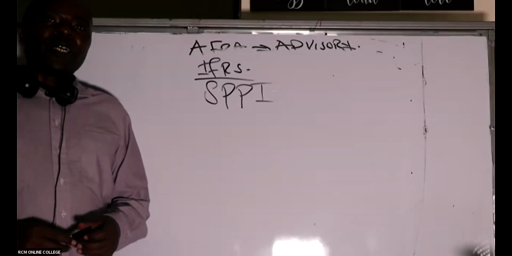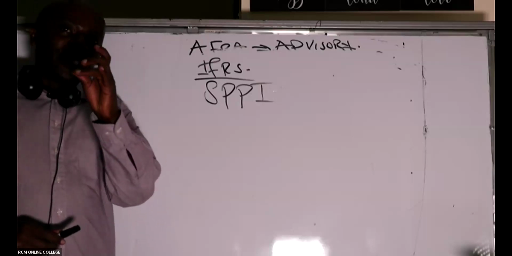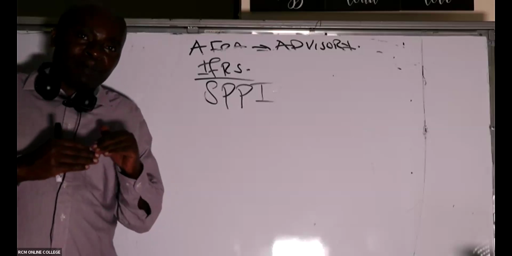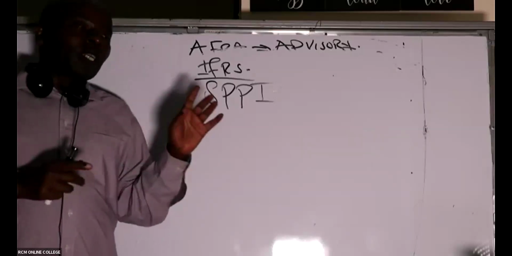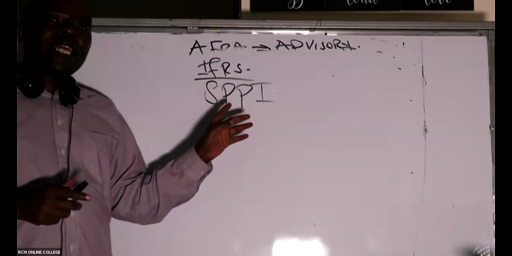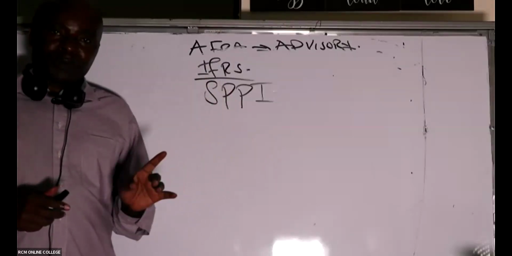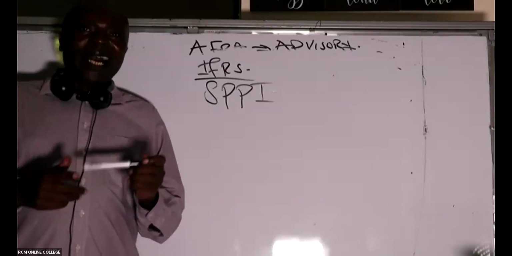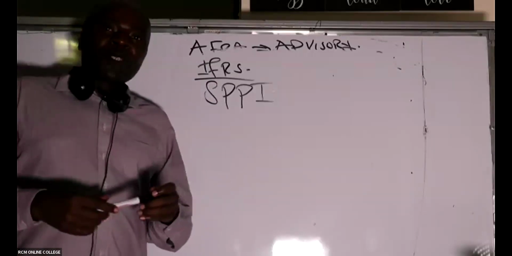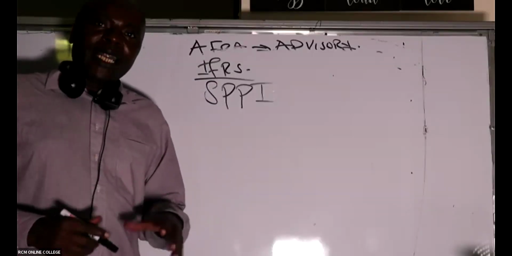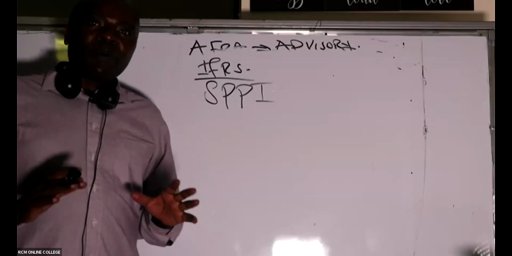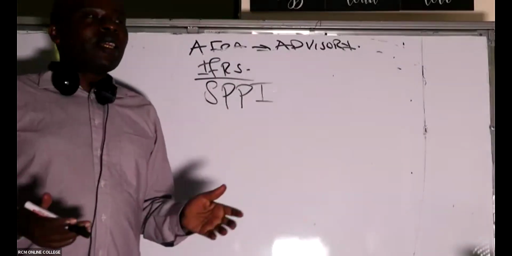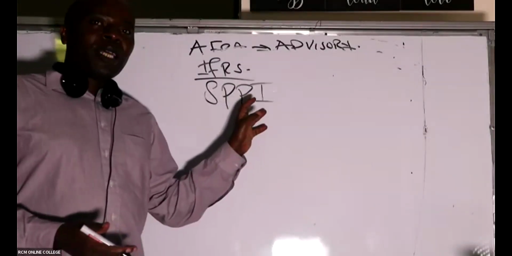Whenever we talk about the SPPI test, it means that this is, for example, a bond that we are keeping in our company for solely payments of principal and interest. We are keeping this particular bond with ourselves until maturity. So in the process, we will be paid our principal and interest. It's a long-term bond. It's not held for sale. We don't want to sell it, solely for payment of principal and interest.